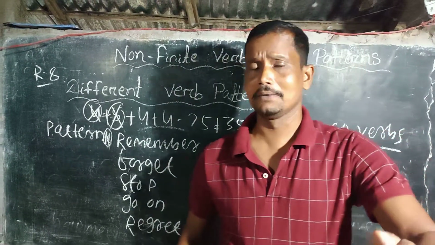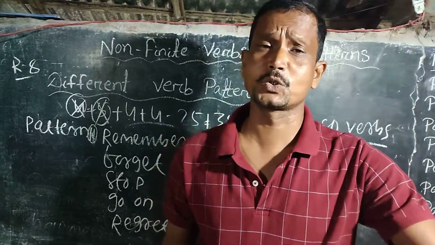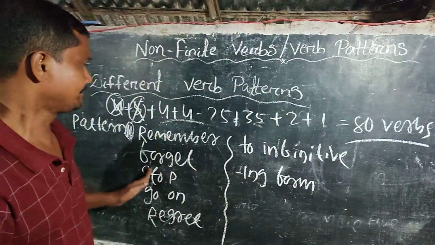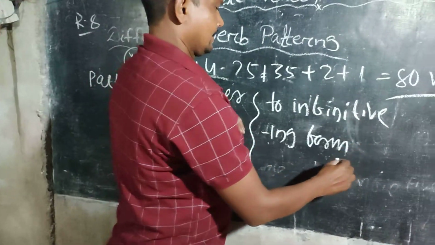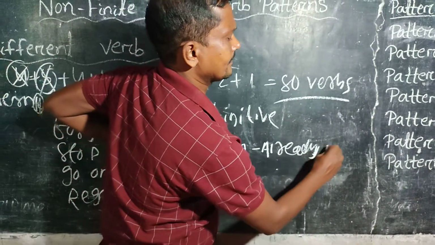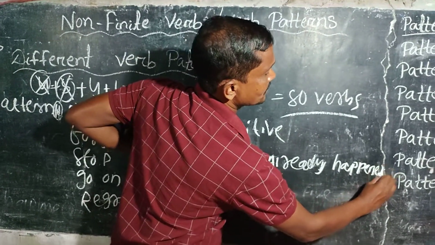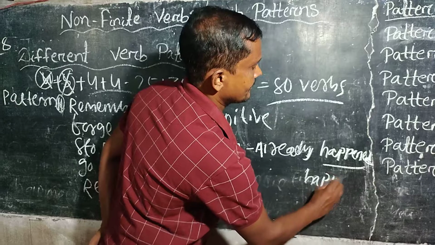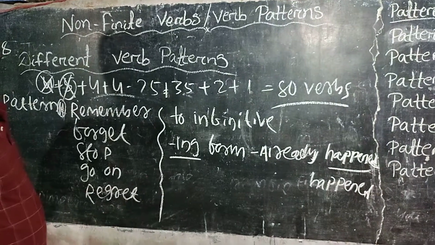Now you can see, perhaps the work had been done, that means it refers to something past. So while these 5 verbs refer to something already happened, we use the ing form.